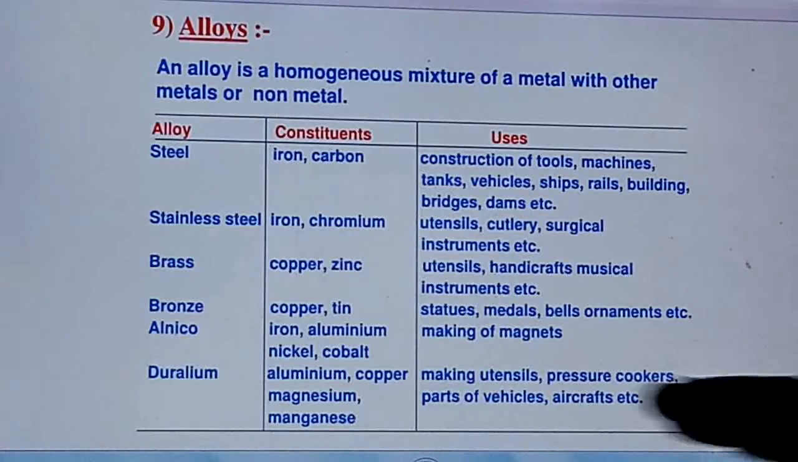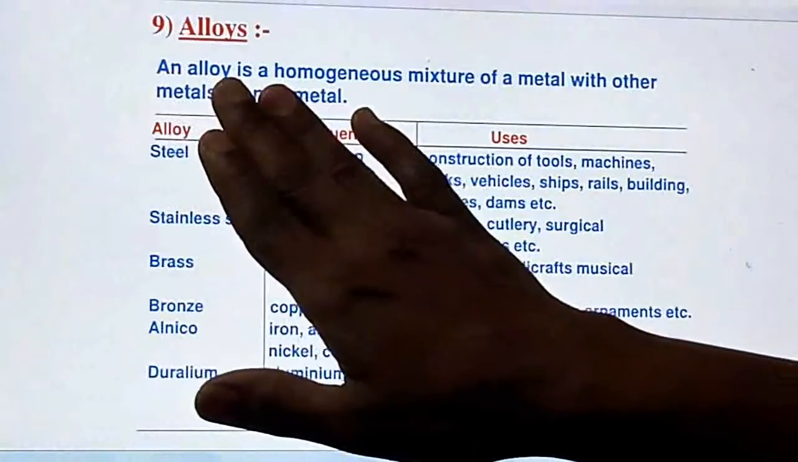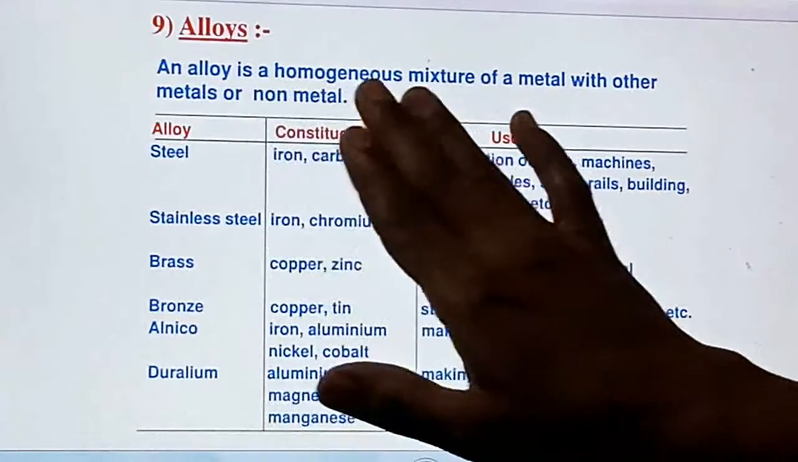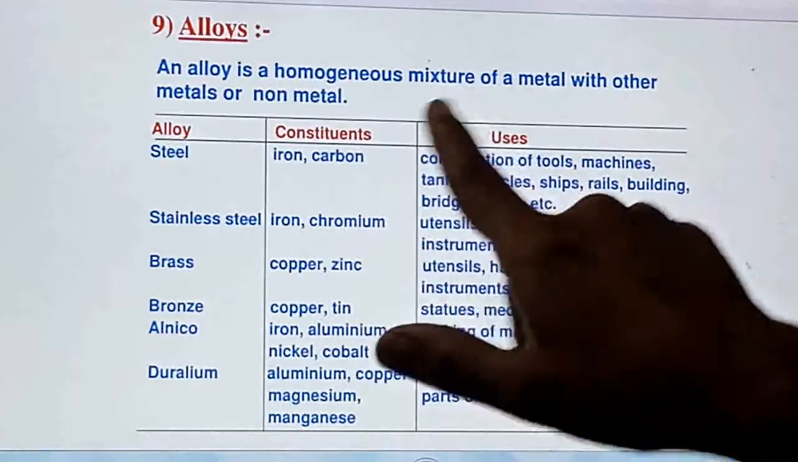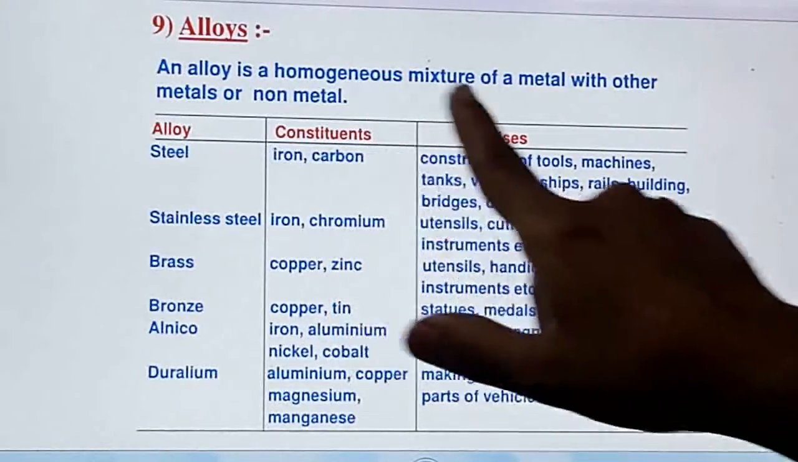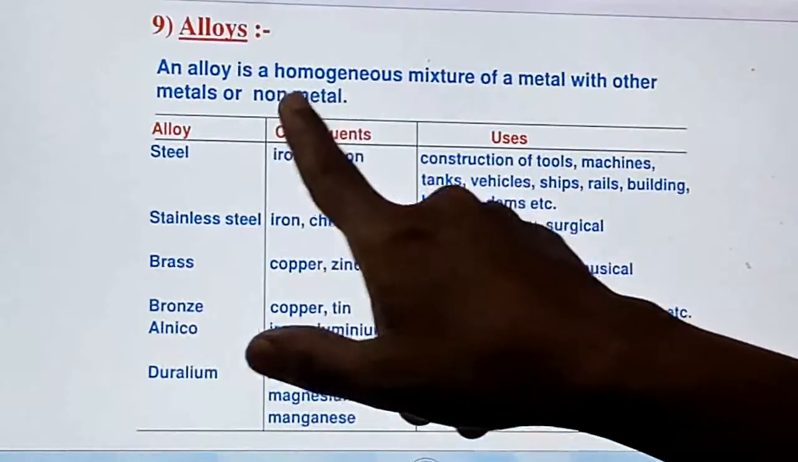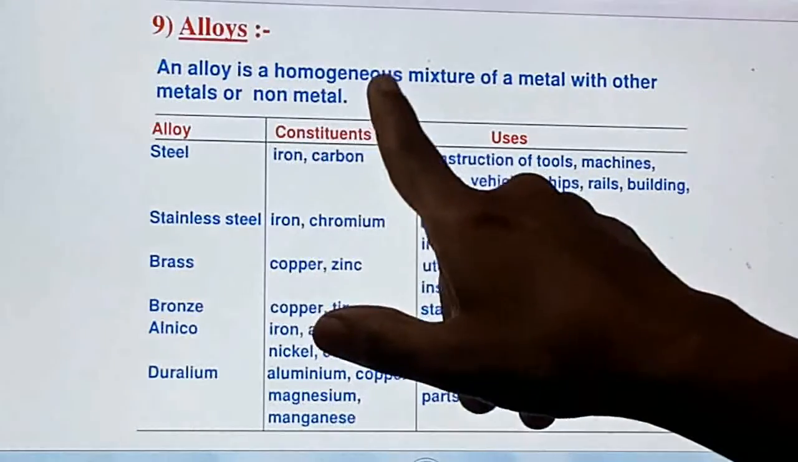Now see, along with this there are some alloys, right? Now what is meant by an alloy? An alloy is a homogeneous mixture, of a metal with another metal or non-metal. So it is a kind of mixture.